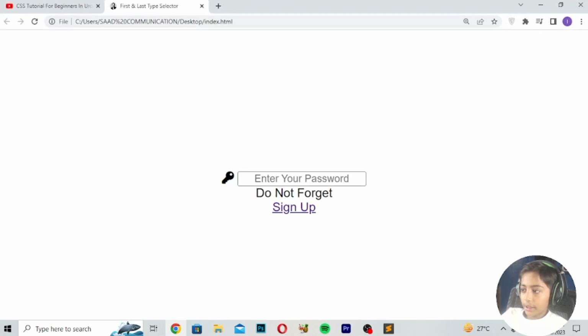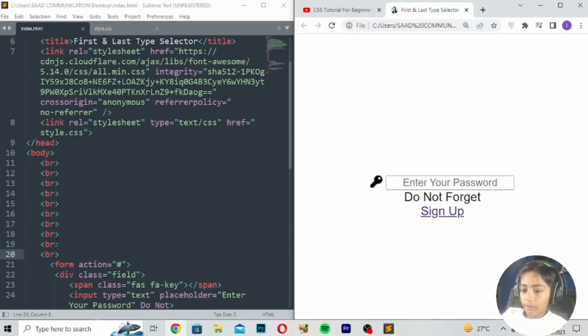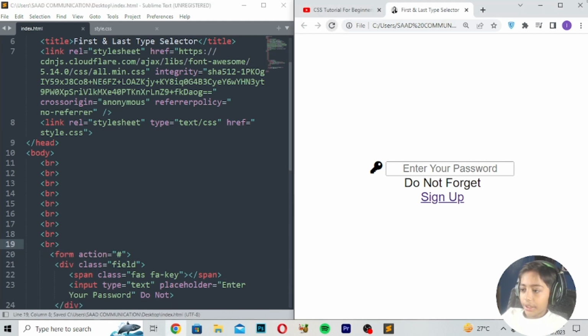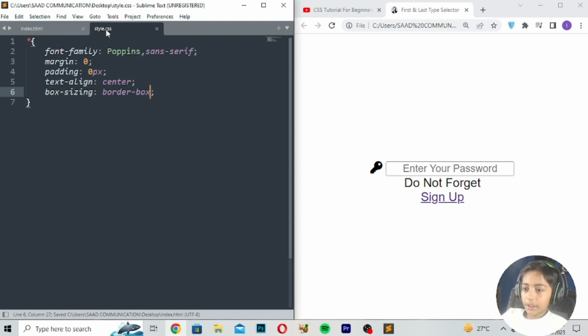It is good, but I will erase one BR tag, save, then refresh. It is good, and here I will write span, and here we can write color should be dark blue, and save and refresh. So it is coming like that.